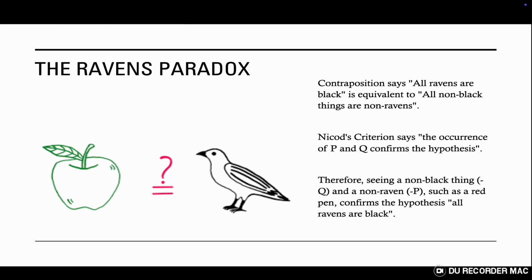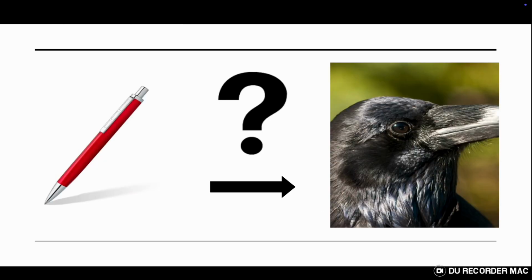Therefore, when I look at my desk, which isn't growing and isn't a tree, I am supporting the hypothesis that all trees grow. As you have probably realized, when we replace all trees grow with all ravens are black, we get the Ravens paradox. Seeing something non-black and a non-raven, like a red pen, supports the hypothesis all non-black things are non-ravens, and therefore all ravens are black.